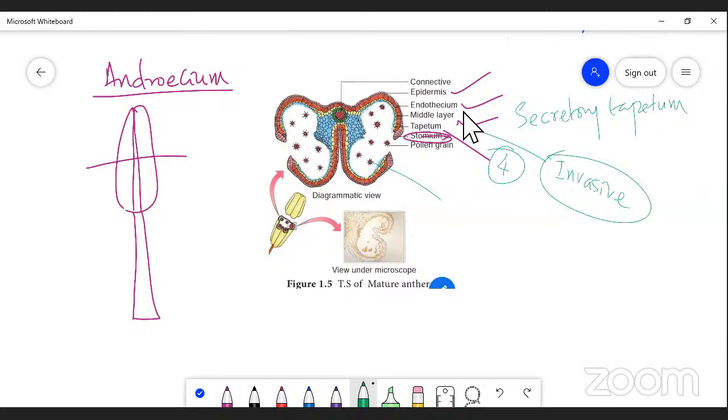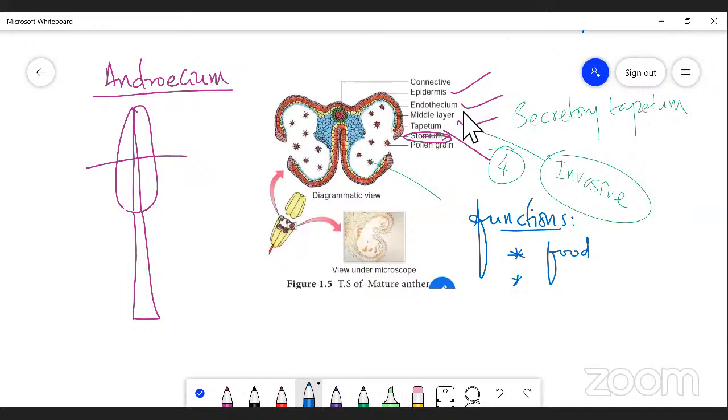Next we pass on to the functions of the tapetum. What are the functions of the tapetum? The first point: the tapetum provides food material for the development of microspores, which grow inside the anther lobe.